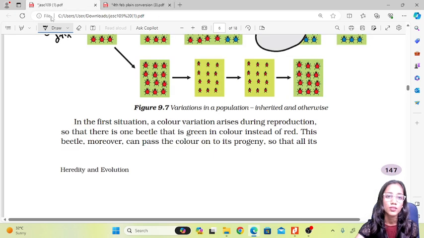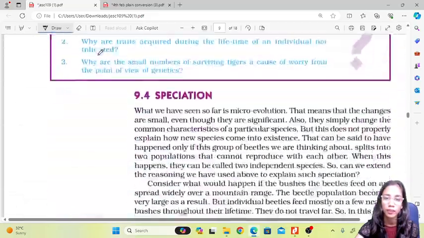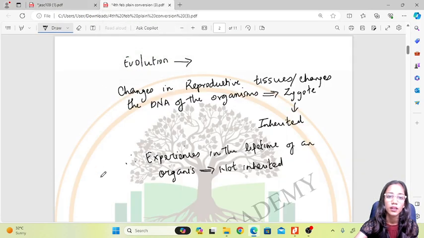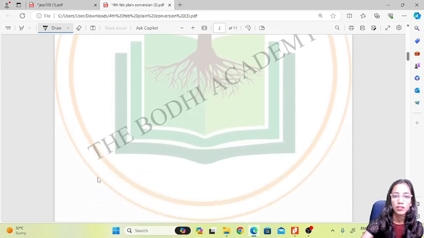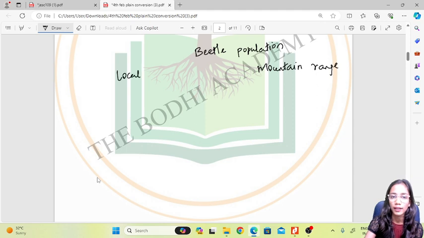Okay, so this was one concept. Now the next concept which we need to study is speciation. For this, the same example of beetles is taken. There is a beetle population. The beetle feeds on vegetation, so the vegetation is spread in the mountain range, and there is also vegetation in the local environment.